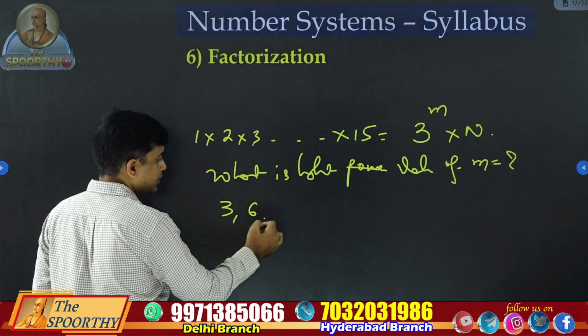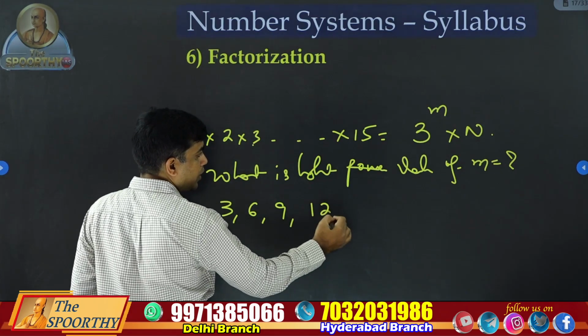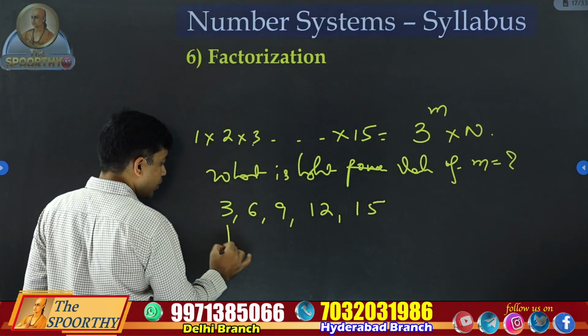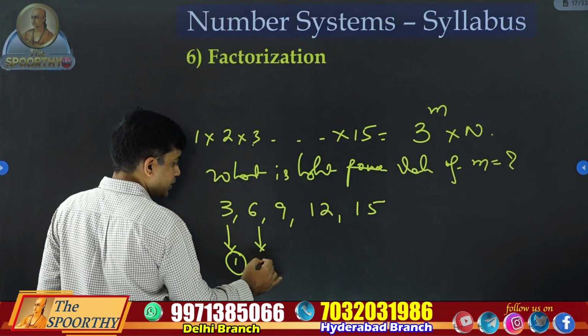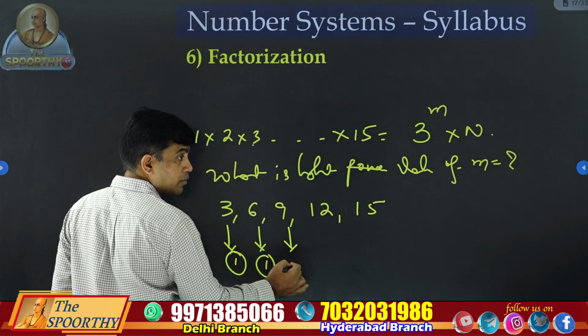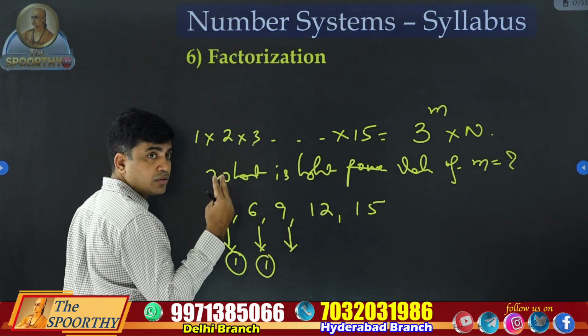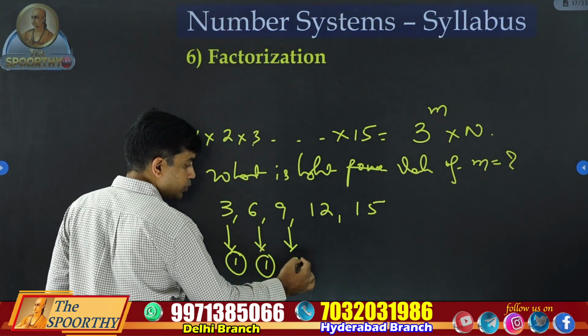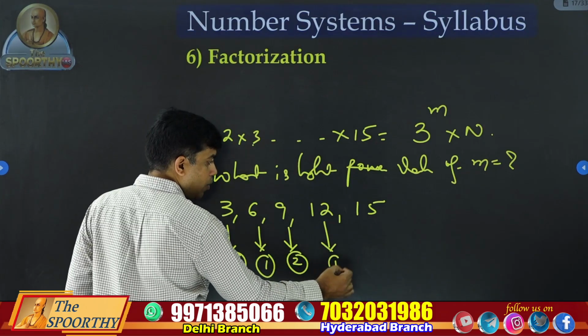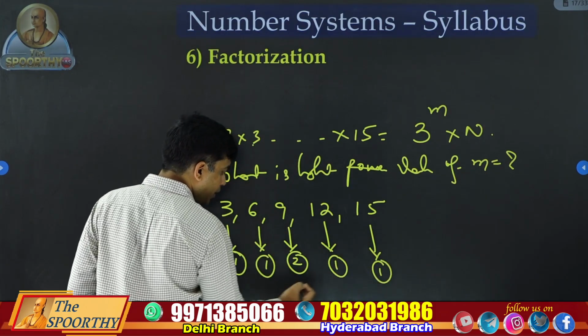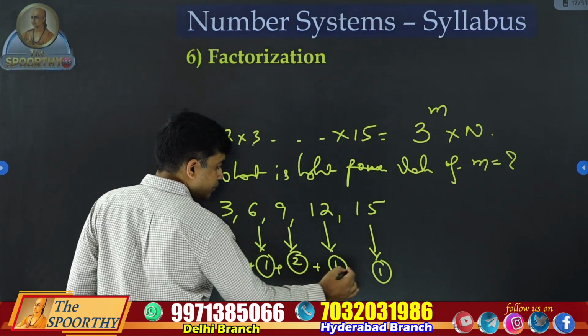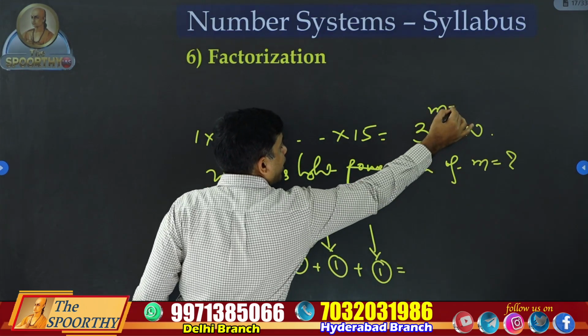3, 6, 9, 12, 15. Here only 1. 2 3's are 1. 3 square means 2 3's. 3 4's are only 1. 3 5's are only 1. How many total? 6. So m value is 6.